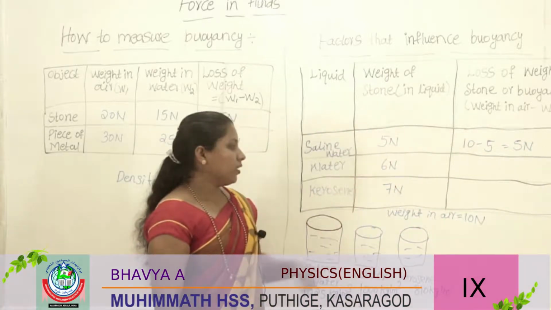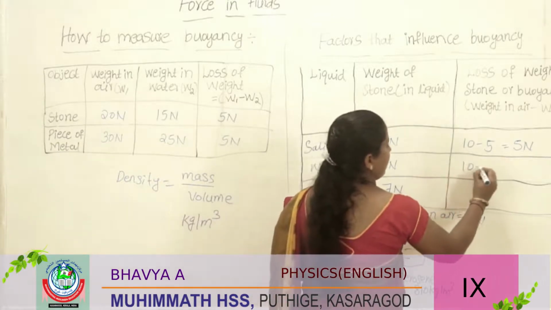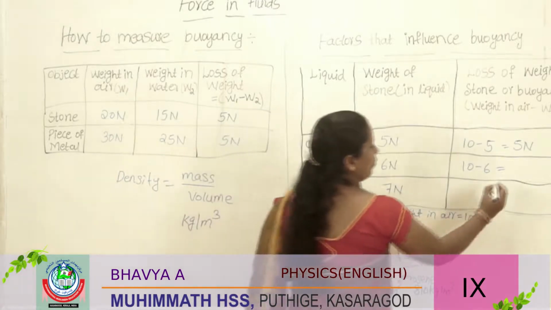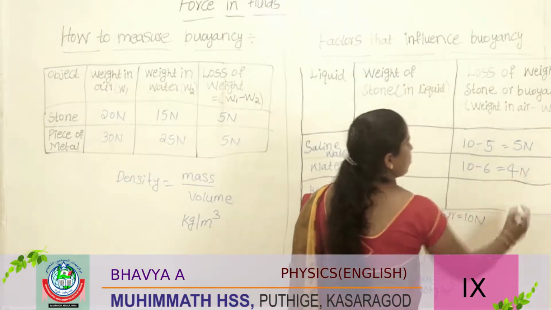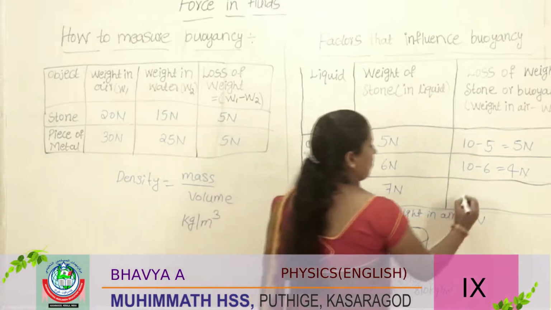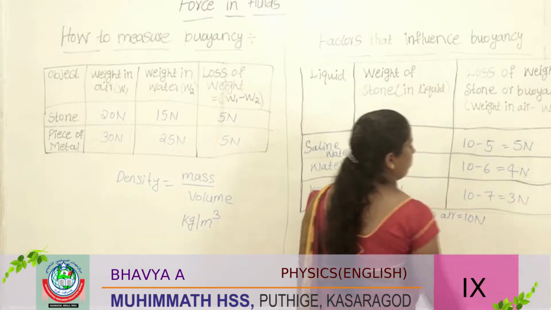Similarly for water, 10 minus 6 is 4 Newton. Next, 10 minus 7 means 3 Newton.